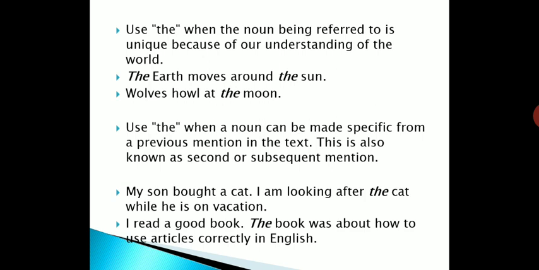Use the when a noun can be made specific from a previous mention in the text. This is also known as a second or subsequent mention. Whenever we are using a noun or pronoun a second time in the same paragraph, there also we have to use the. Like in the first line, my son caught a cat. There we have used a cat. But when we are talking about the cat a second time, we can use the there. Like I am looking after the cat when he is on vacation. Clear?